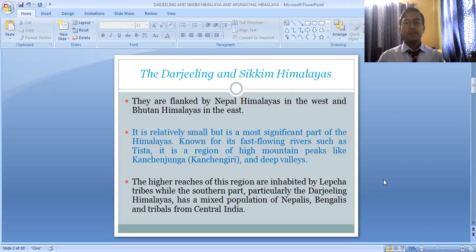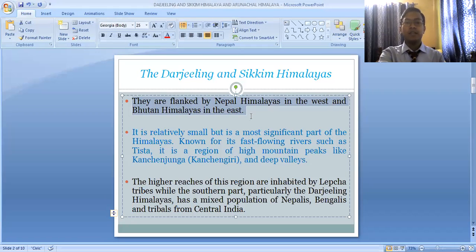The Darjeeling and the Sikkim Himalayas are flanked by the Nepal Himalayas in the west and the Bhutan Himalayas in the east. That means it is bounded by Nepal on the western side and by Bhutan on the eastern side. So what is the westernmost border of the Darjeeling and Sikkim Himalaya? The Nepal Himalaya. And the easternmost border is the Bhutan Himalaya. This is the extent of the Darjeeling and the Sikkim Himalaya.